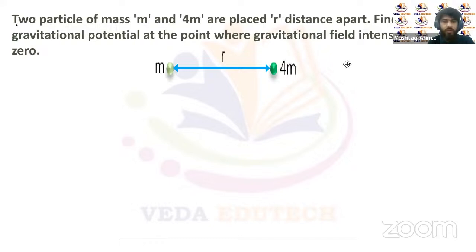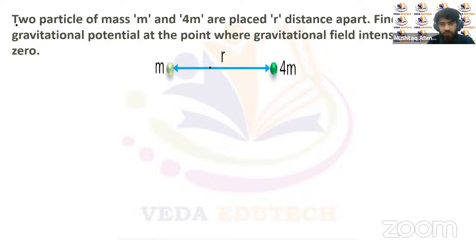Now let's try to calculate this gravitational potential for this question. The question says there are two particles, one of mass m and another of mass 4m, placed at a separation of r. Find the gravitational potential at the point where gravitational field intensity is 0. So we have to find the gravitational potential at a point where the gravitational field is 0. First of all, we'll try to calculate the point where the gravitational field intensity is 0.